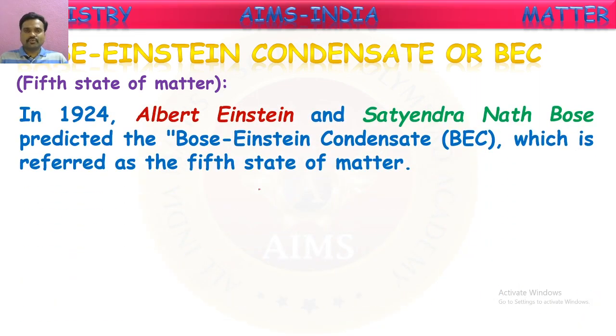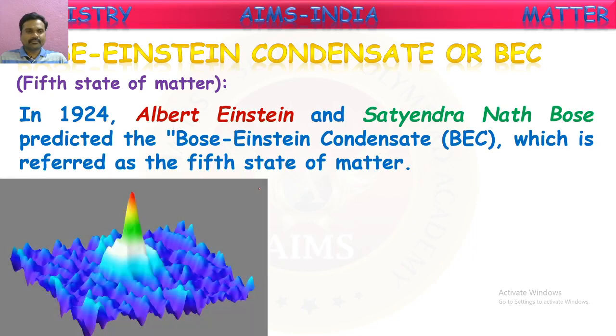In 1924, Albert Einstein and Satyendranath Bose together predicted the Bose-Einstein condensate, or BEC, which is referred to as the fifth state of matter. With the scientific microscopes which we have seen, it will be shown like this.